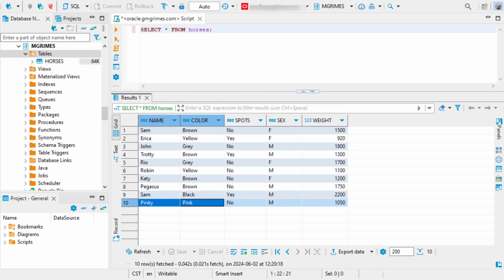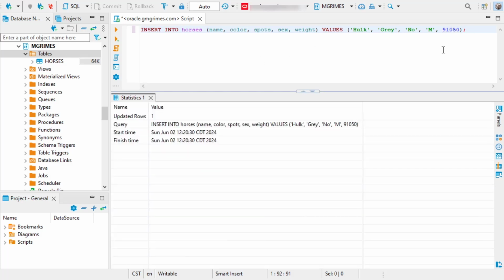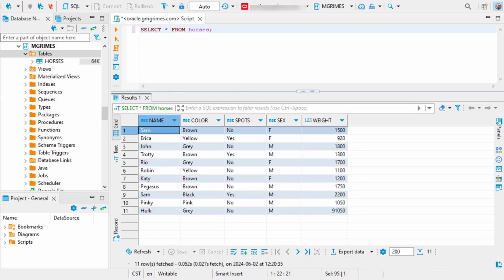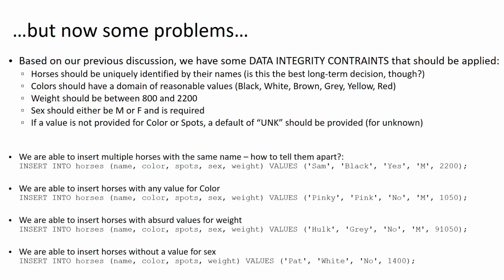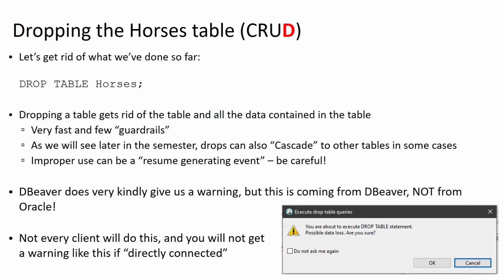We could also insert a horse that has an absurdly high weight, 91,050 pounds, right? So the point is we have some shortcomings in our data definition language code that are not properly enforcing all of the integrity constraints that we described in the business case. So let's take a look at resolving that.